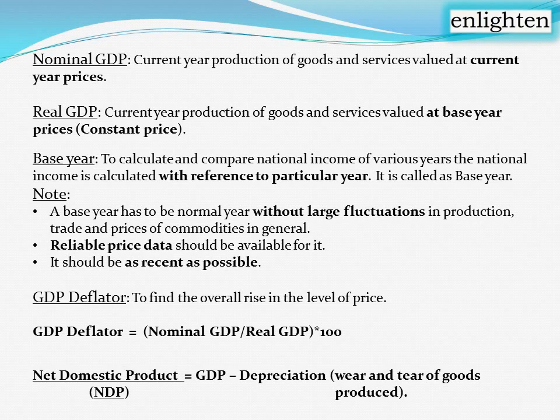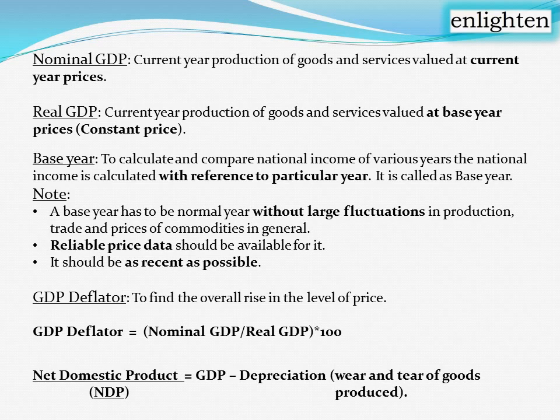Like that, if current year's quantity of goods and services is multiplied with current year prices of those goods and services, the final GDP obtained is considered to be nominal GDP. In contrast to that, real GDP is current year production of goods and services valued at base year price. That base year price is called constant price. We can't multiply with current year price.